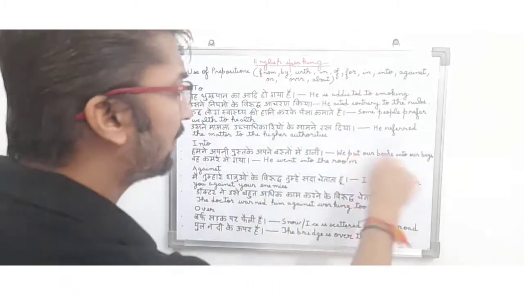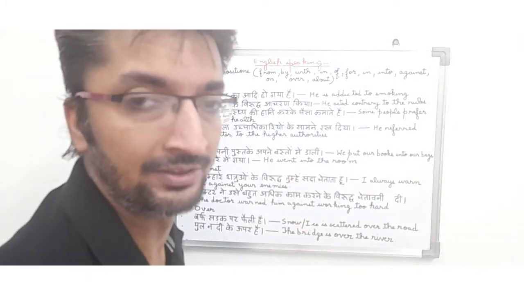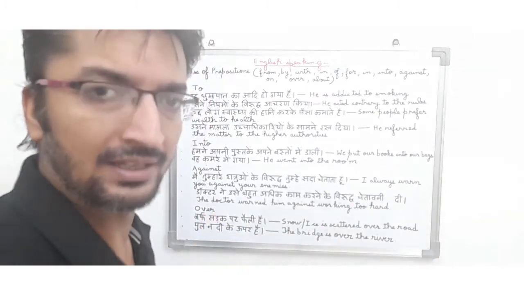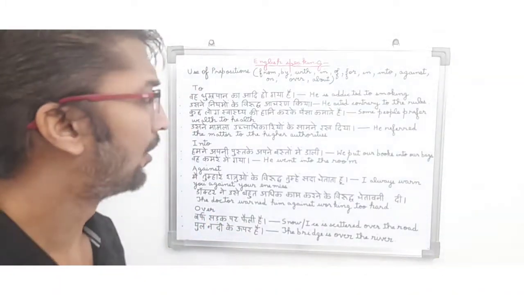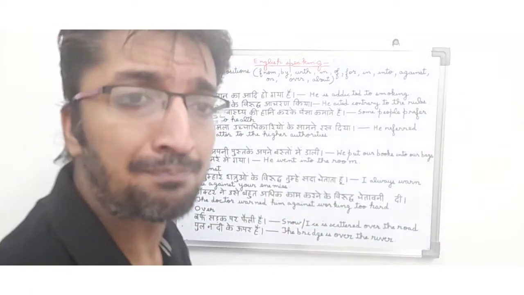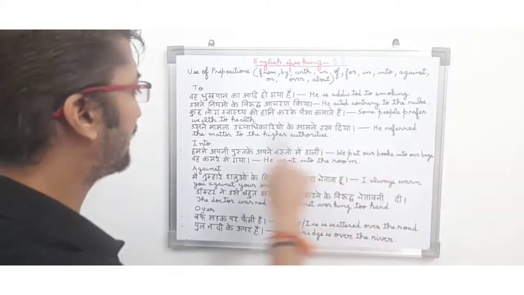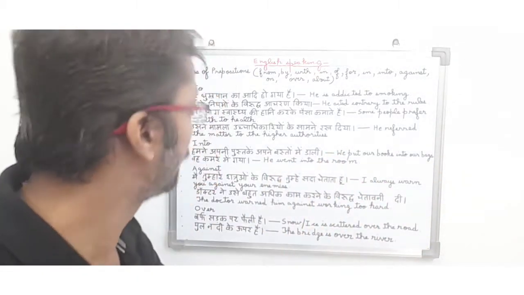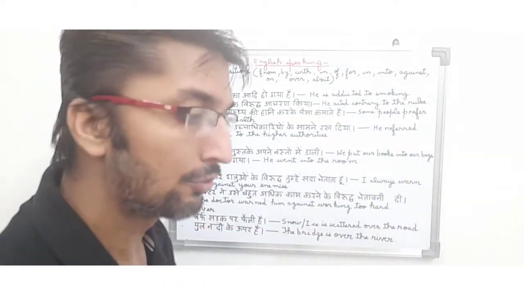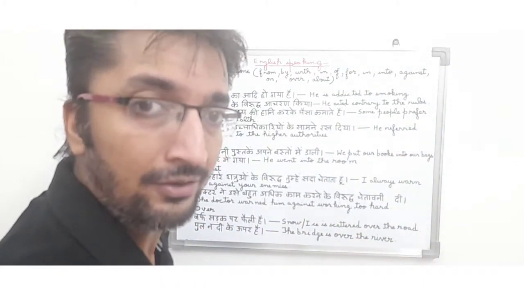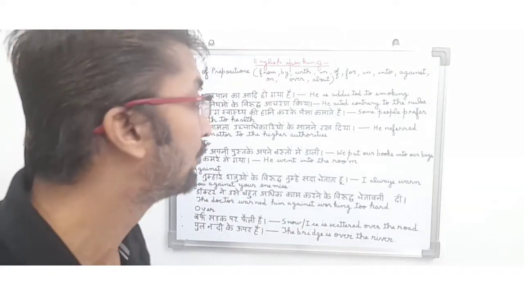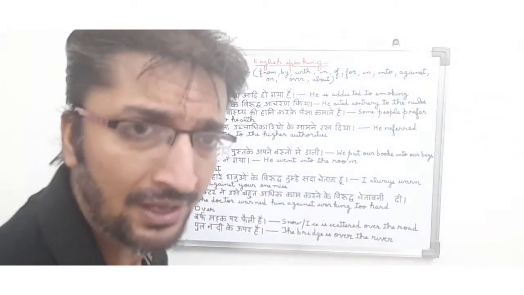उसने मामला उच्चाधिकारियों के सामने रख दिया. In English, he referred the matter to the higher authorities. So in this sentence the person is saying that कि दूसरे पर्सन ने अपने मामले को, अपने इशू को उच्चाधिकारियों मतलब बड़े लोगों के सामने रख दिया. So friends, basically it is a past tense. So here you can see he referred the matter to the higher authorities. So we will use to before the higher authorities because मामला उसने बड़े अधिकारियों के सामने रखा. So we will not use for, under, at. We will use only to before the higher authorities. And to is a preposition being used in this sentence and it is a past tense.